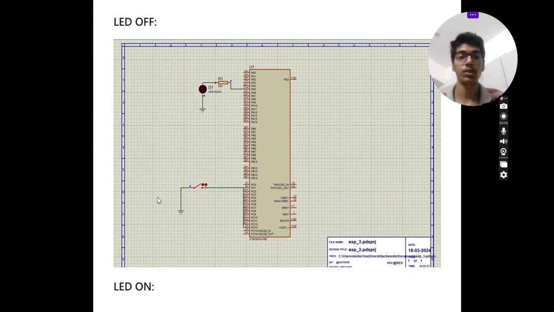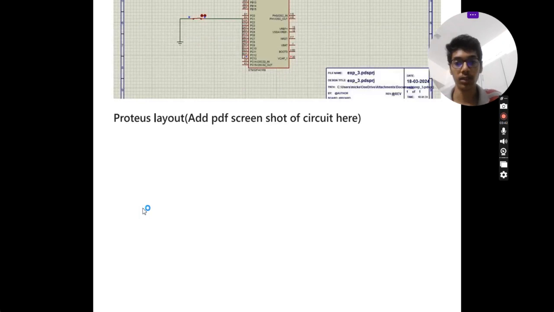When you run the program and simulate it in Proteus, you can see the LED will be on and off when you click the button, and this is the simulation of the LED with the push button.